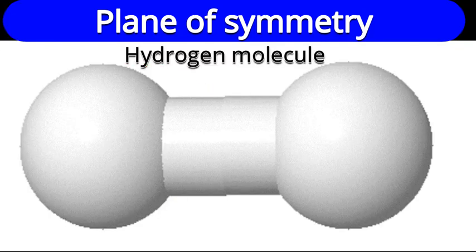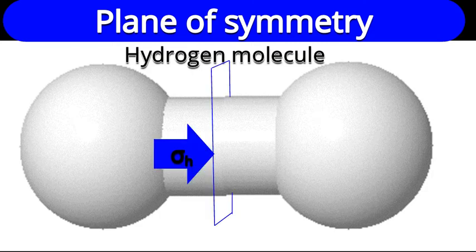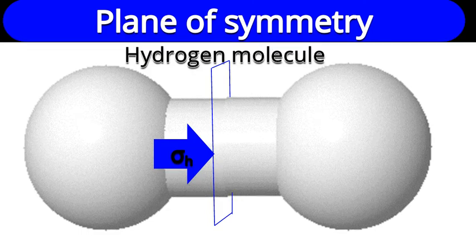Now see here, linear hydrogen molecule. C infinity is the principal axis and subsidiary C2 axes are there. How many C2 axes? Infinite number of C2 axes. Let us see which planes are possible. Can you cut this hydrogen molecule through a plane perpendicular to the bond? Yes. How many such planes are there? Only one. What is the name of that plane? Is it perpendicular to the principal axis or along principal axis? It is perpendicular to the principal axis, C infinity. So it is horizontal plane.